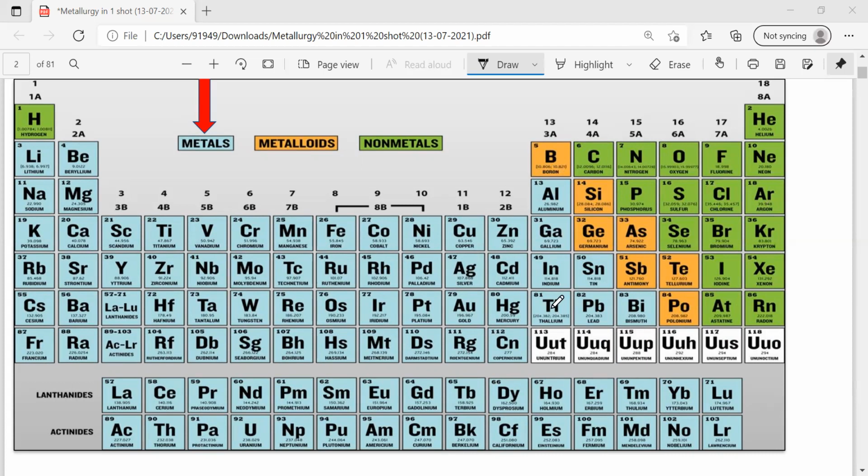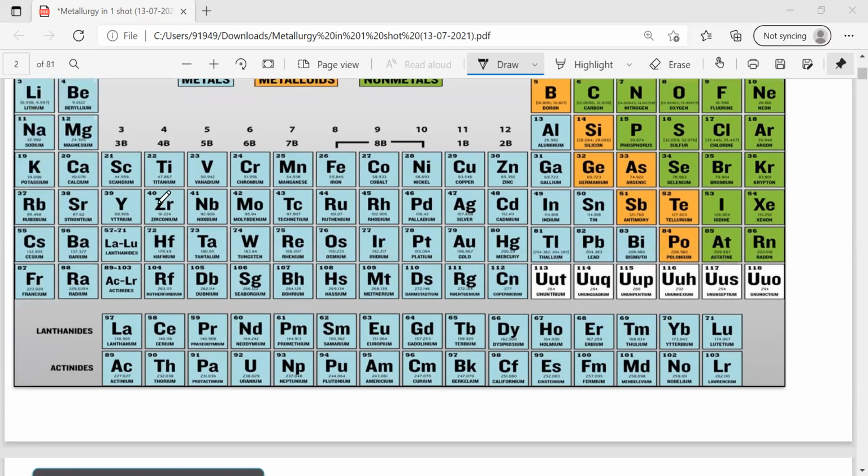Here thallium is a metal, here lead is a metal, here bismuth is a metal, here polonium is a metal. Of course, polonium is radioactive in nature, and the next one is astatine. This is more metallic in nature compared to fluorine, chlorine, bromine, iodine. So simply we can understand that in any group from top to bottom, the metallic character of the elements increases because of large atomic radius and low ionization energies.